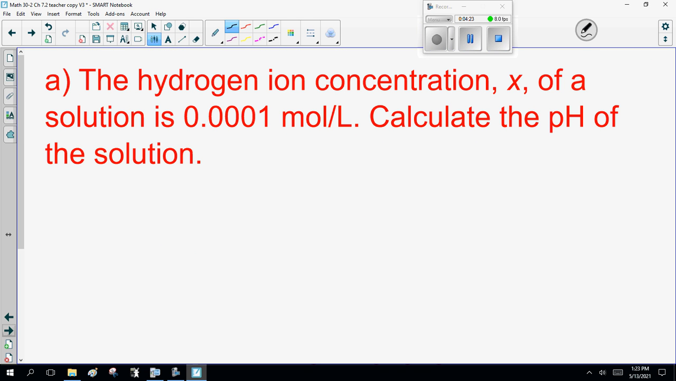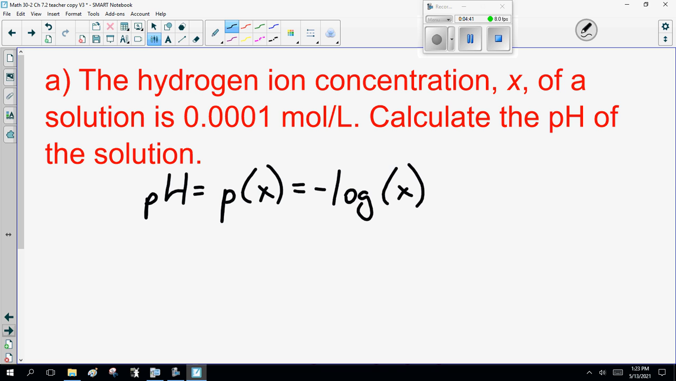The hydrogen ion concentration x of a solution is 0.001 moles per liter. Calculate the pH. As we just said, the pH, or P of x, if we want to get all fancy and write it as function notation, is minus the log of x. So this is minus the log of 0.0001. So, okay, Mr. Calculator.